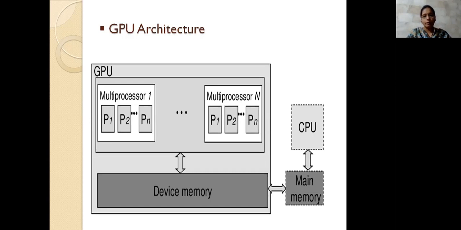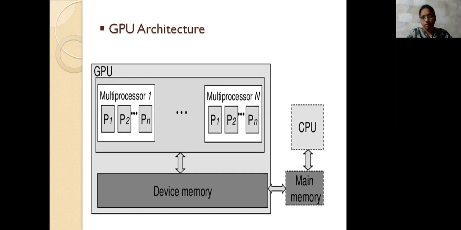These device memories need a connection, because if you have to store data to the memory or access the memory, you need to provide the connection. Next, a portion of the code has to be executed on the CPU, so it will be connected to the CPU and accessed.